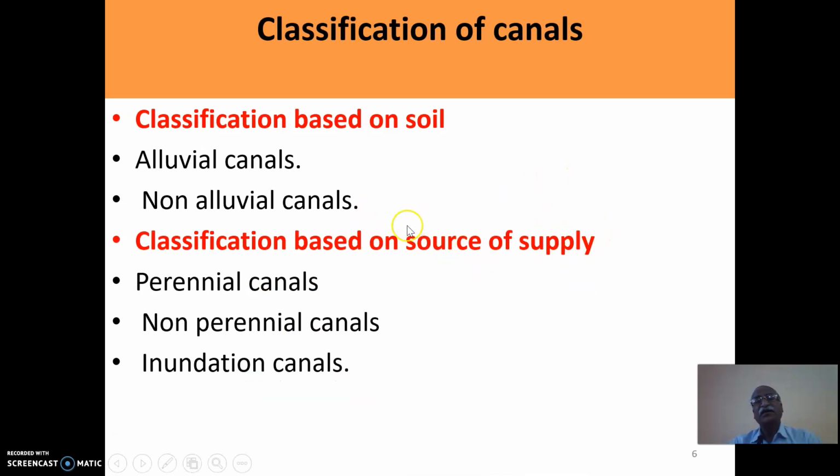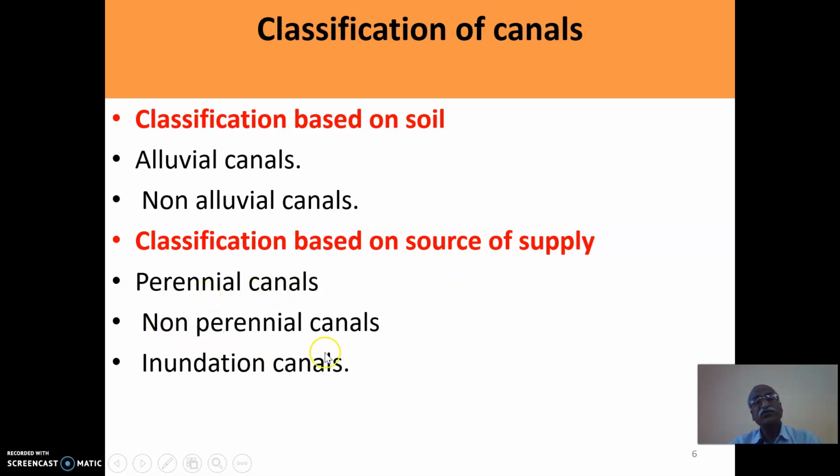Similarly, on the other aspects of the source of supply, the canals can be classified. Source of supply means in what way the canal will receive the water. If the canal is going to receive the water throughout the year, then it is known as perennial canal.